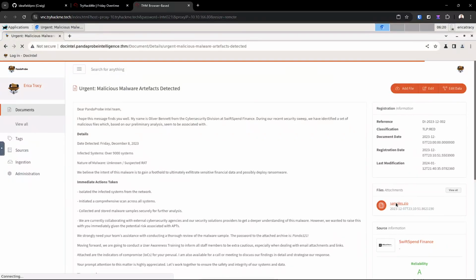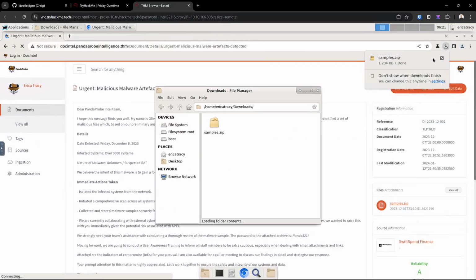From inside of there, we can see that we have samples.zip. They told us that you should not open this on your own machine, but this is a safe environment, so we're going to go ahead and download the samples file. Okay, great, we can see that we have successfully downloaded it.